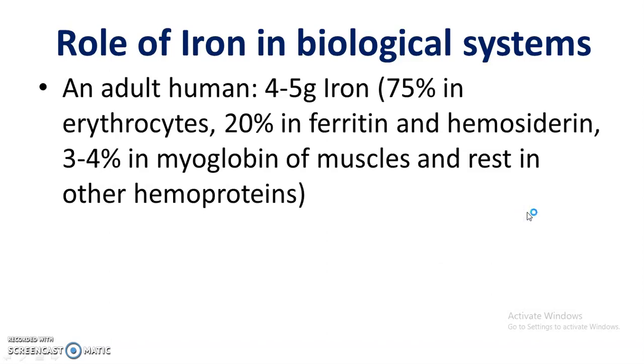Now an adult human contains 4 to 5 gram iron in the body.